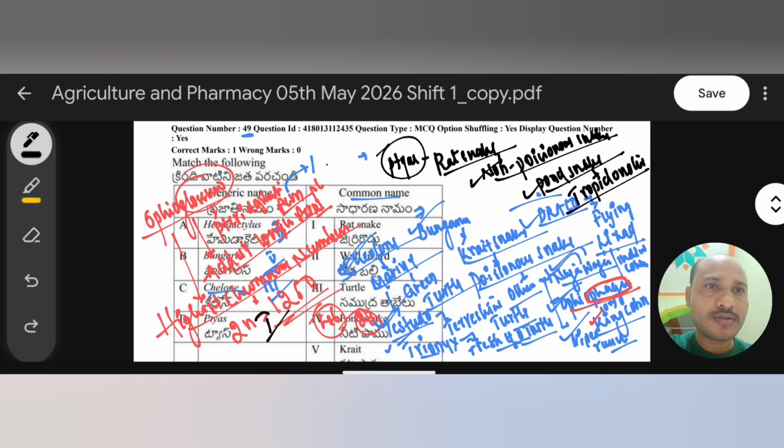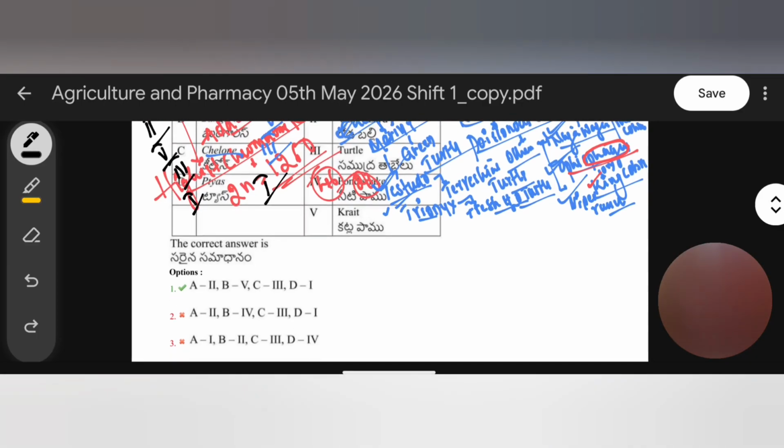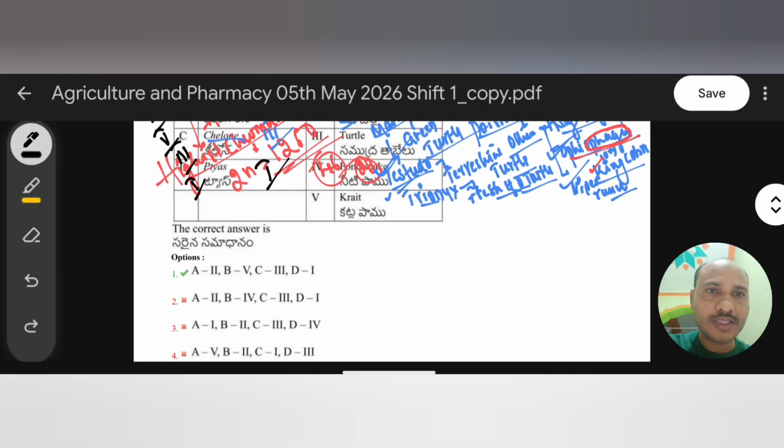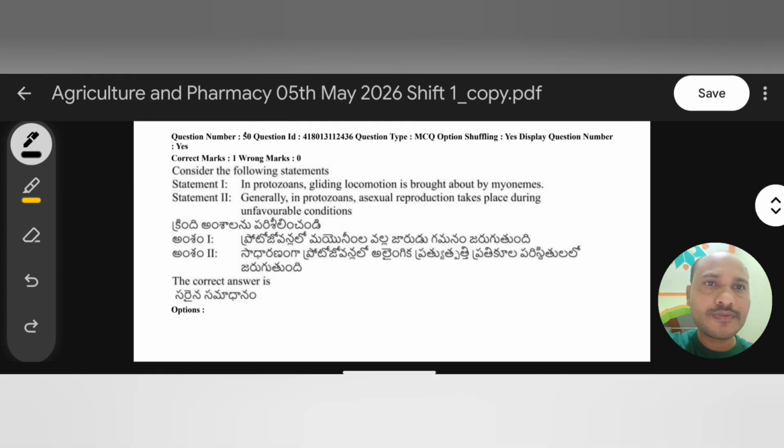So here the options: first one, Hemidactylus 2, and 5, and third and 1. So we have to choose these options. So here 2, 5, 3, 1. So the right answer is the first one. Okay, so next one, 50th question.